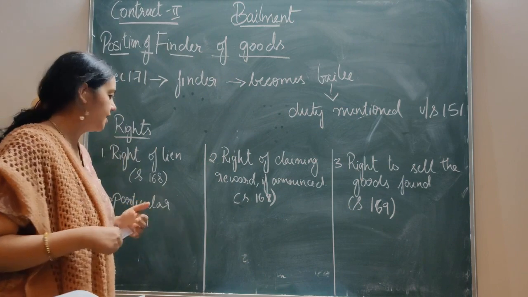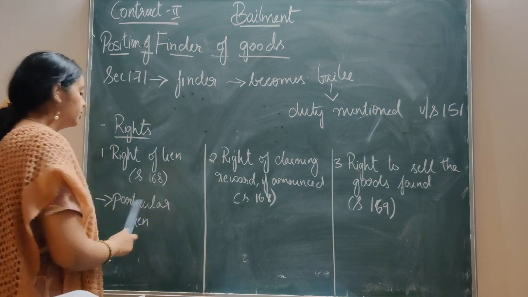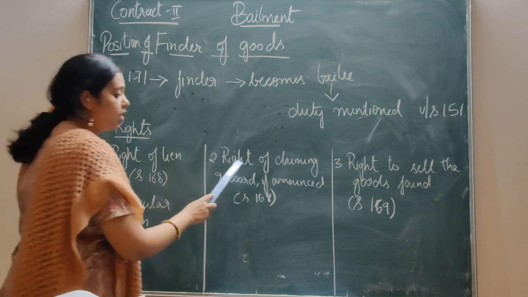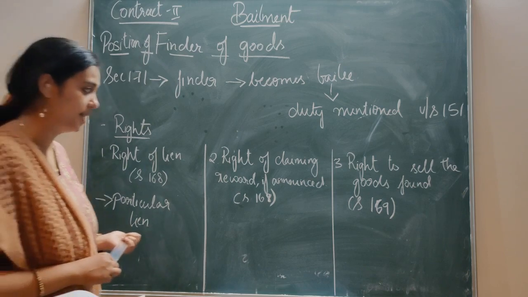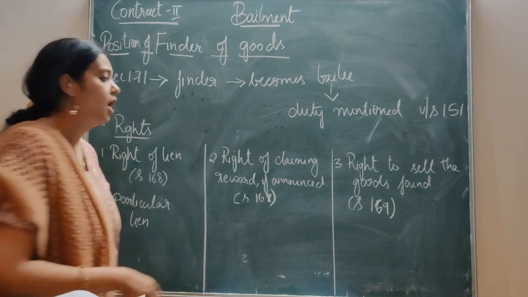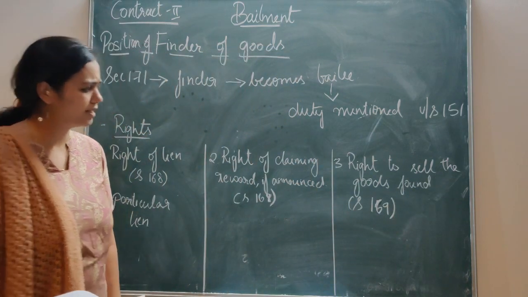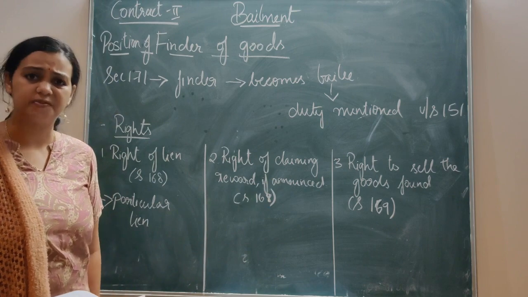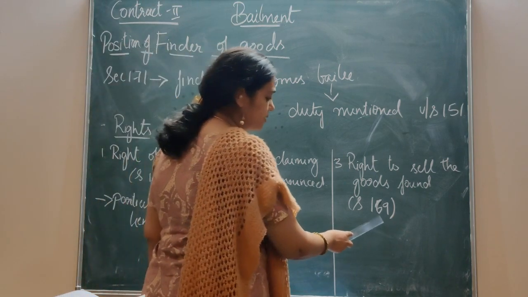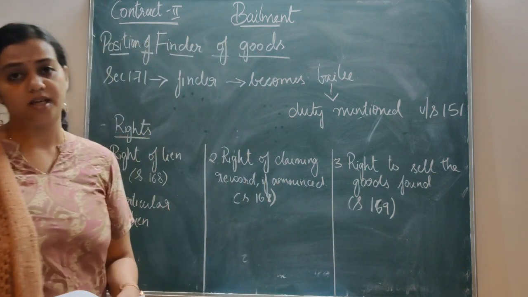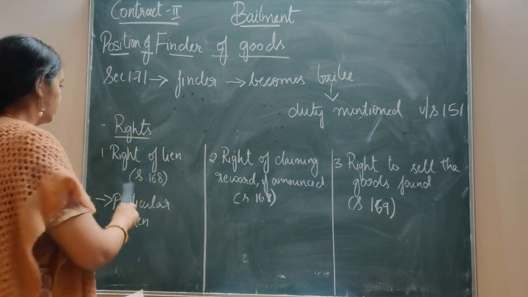So his duty is similar to that of section 151. Now let's know what his rights are. He has got certain rights. Those rights are the right of lien, which is given under section 168, and the right of claiming a reward if any is announced, which is also mentioned under section 168, in para 1 and para 2. Then the right to sell the goods found. Does he have a right to sell the goods which he has found? Yes, in certain circumstances, and that is mentioned under section 169: under which circumstances does the bailee become bound to sell the goods? Now let's go one by one.